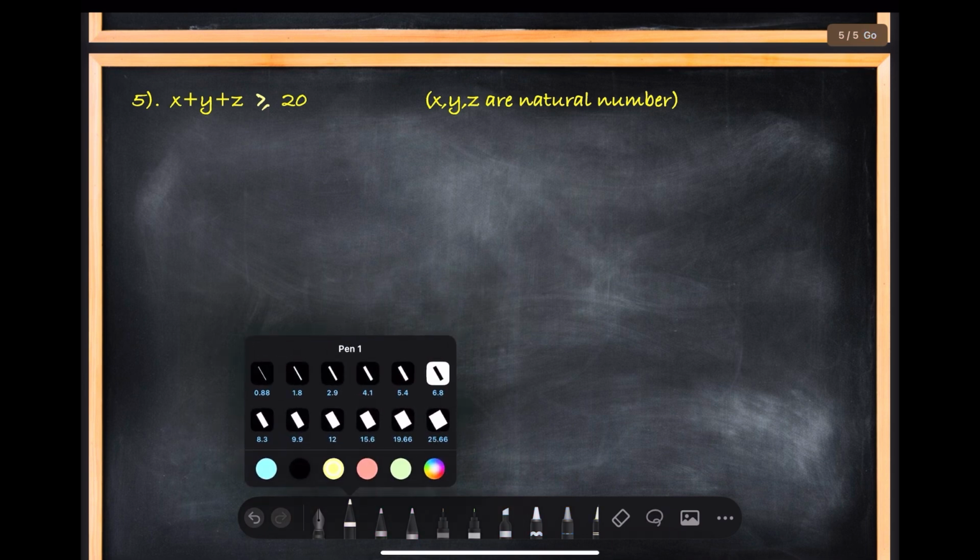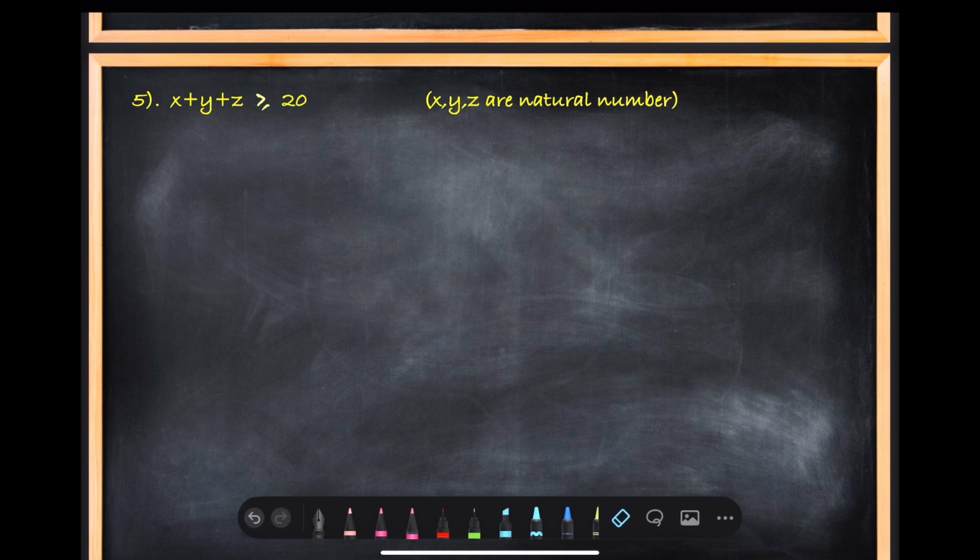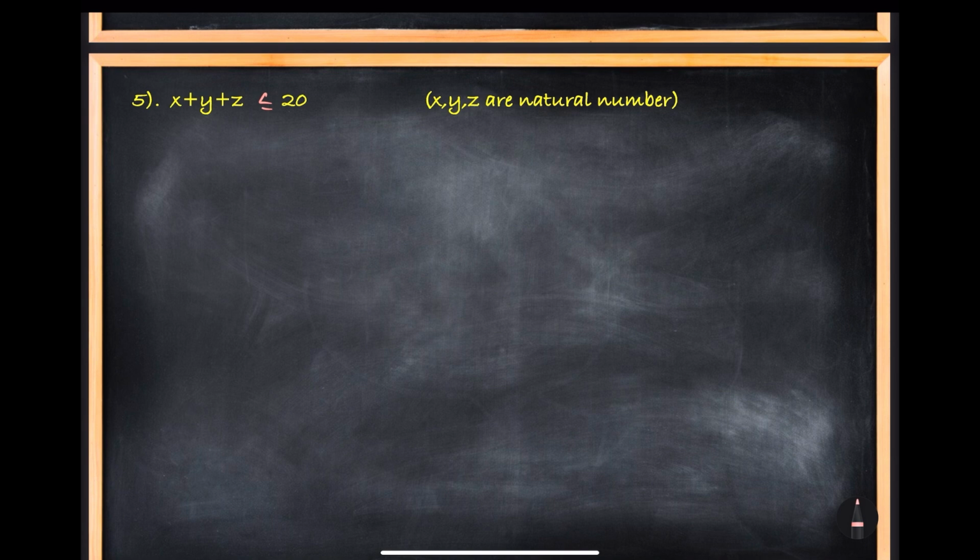Now this is very interesting. Earlier we were solving equality, but this time it is inequality. Okay, so for this question, what is the idea? The number of samosa distributed cannot be greater than 20, it is less than or equal to 20. Okay, so at most you can distribute 20 samosa. If you wish to give 19 samosa, that is also okay. If you wish to give 17 samosa, that is also okay.